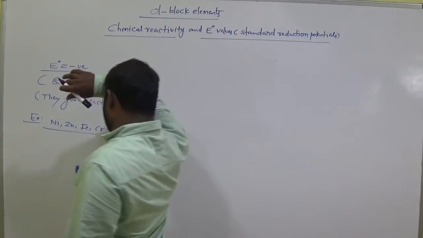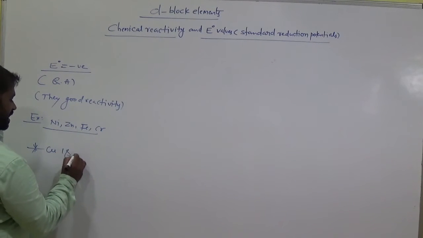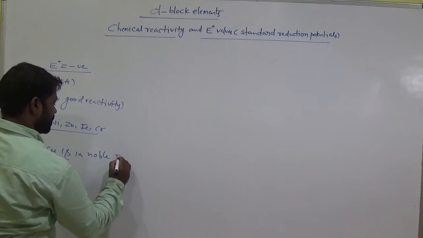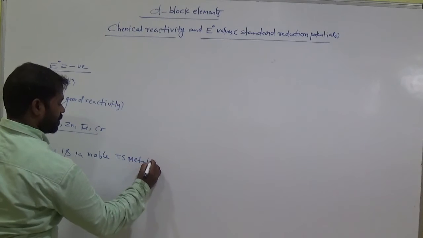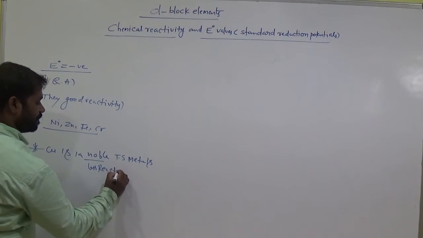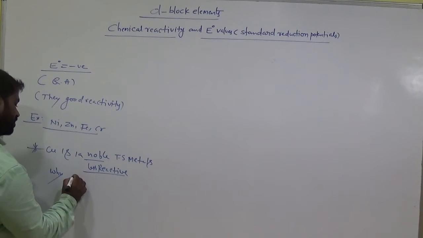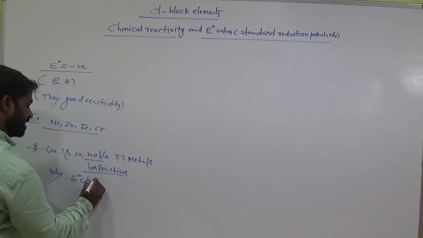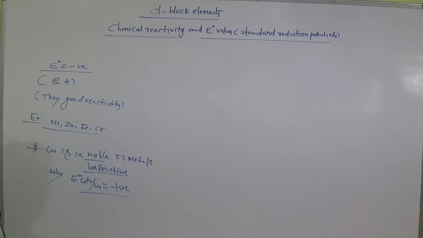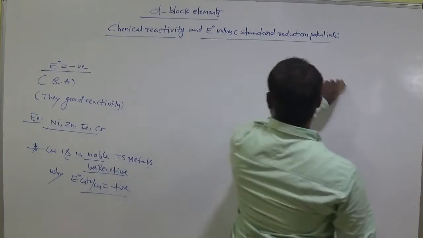Remember this. And here copper is a noble transition metal. Noble means less reactive. Why? Because its E naught standard reduction potential value is positive. Clear, ma? Up to here? It is positive.